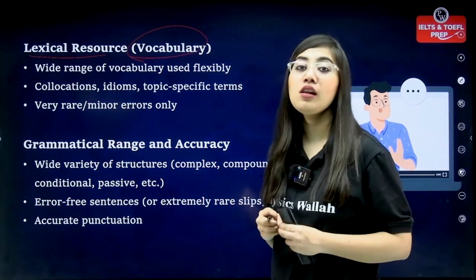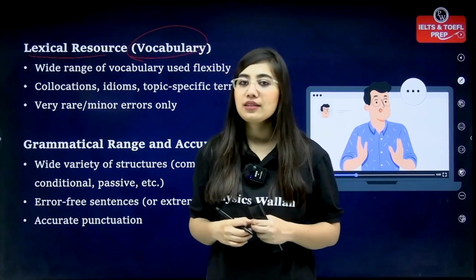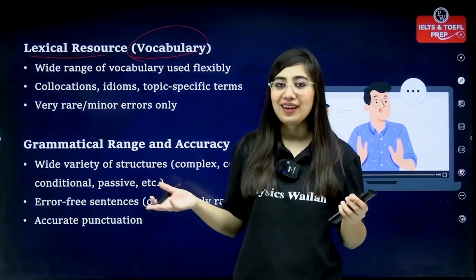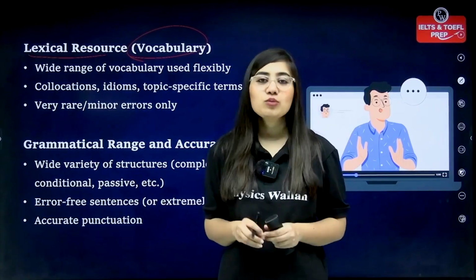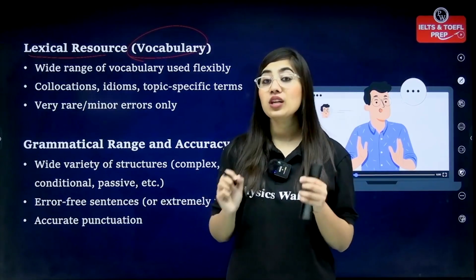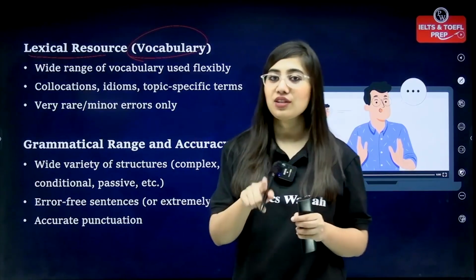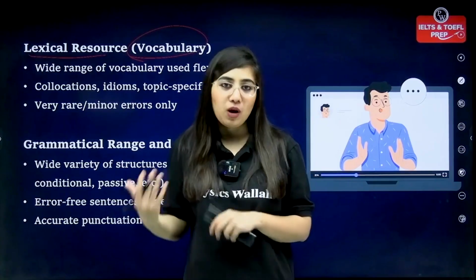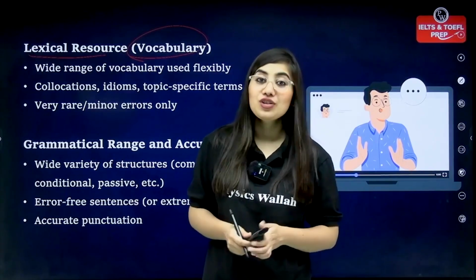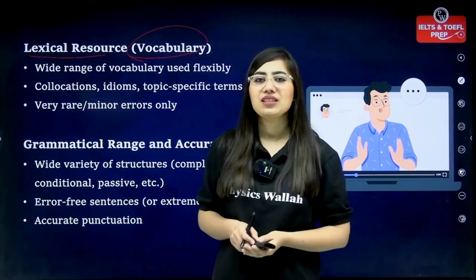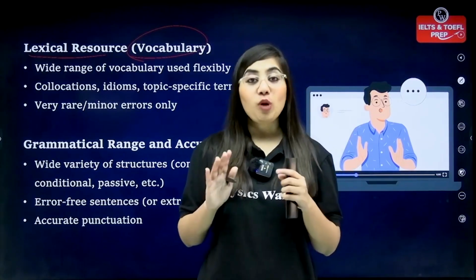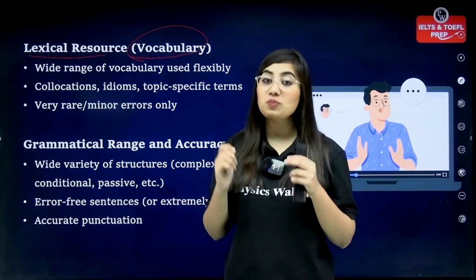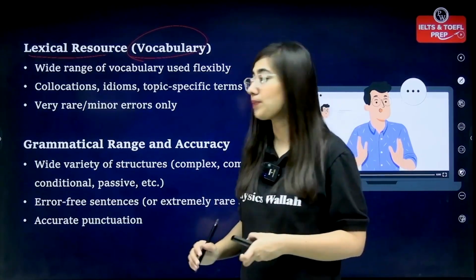Then it's grammatical range and accuracy. So you will be assessed on the grammar part as well. So how well are you writing? How correct is it in terms of the tenses and everything? So they'll be checking you on this. Try to keep in mind that you'll have to use complex structures, compound structures, also use conjunctions and connectors in between, right? These are very important. Also use the proper tenses. Grammatically there should be no problem, and in terms of spellings also everything should be fine.